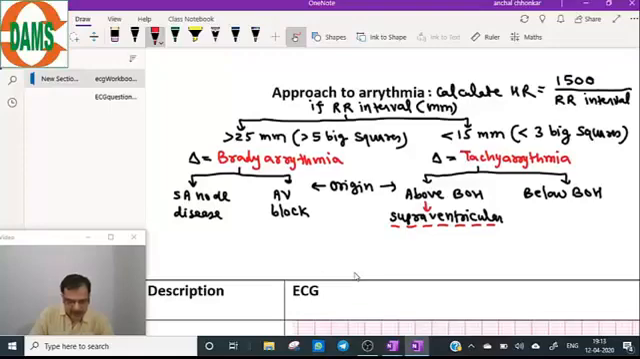Can arrhythmias occur if heart rate is normal? Yes, it can be a possibility. So this is a general approach.